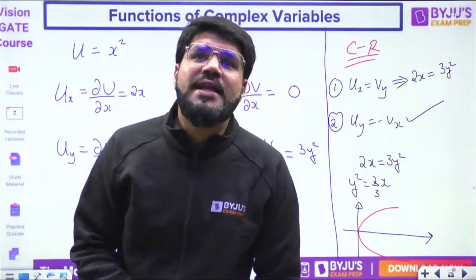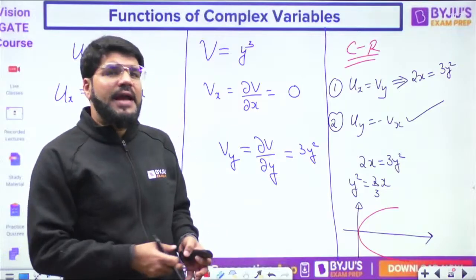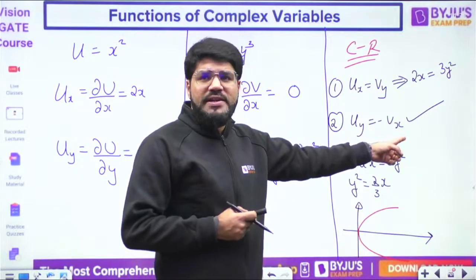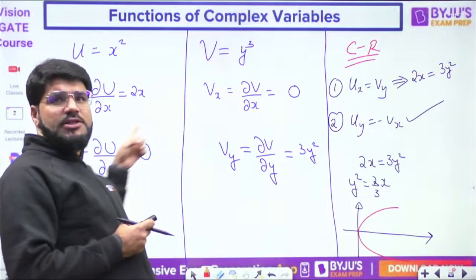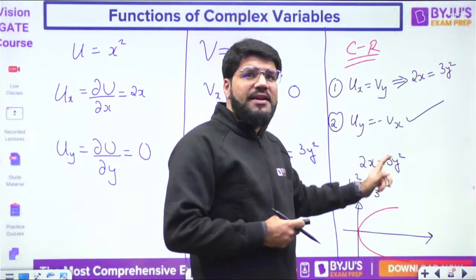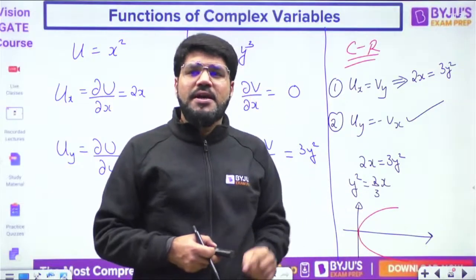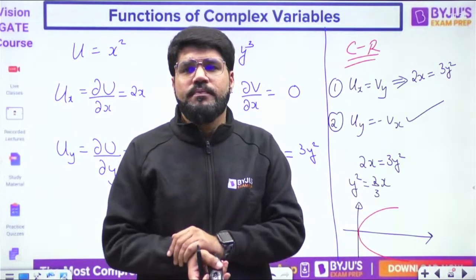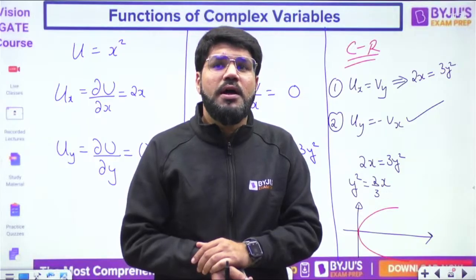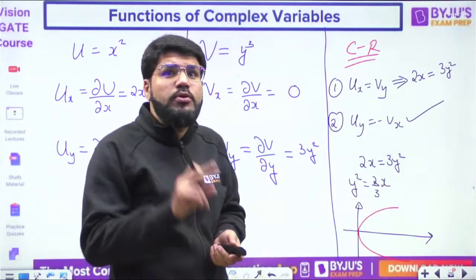Now, can I say that the function is analytic at all the points on this parabola? Because the second CR equation is always satisfied. For the first CR equation to be satisfied, I am getting the relation y square equal to 2 by 3x, and hence it is a parabola. I can say that the function is analytic at every point on the parabola? No. Understand the difference. I was trying to explain you a difference.